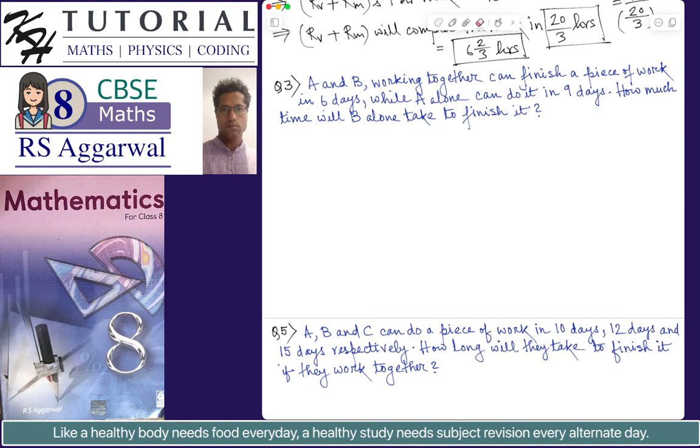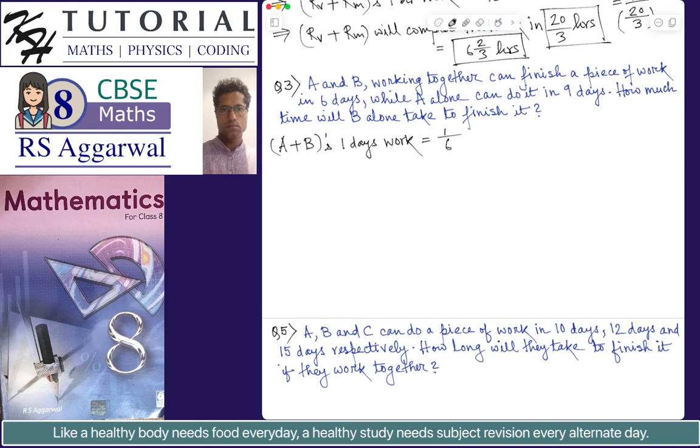Okay, so it is given that A and B working together, that is A plus B's 1 day's work, is equal to 1 by 6. Since it is given A and B working together can finish the piece of work in 6 days.